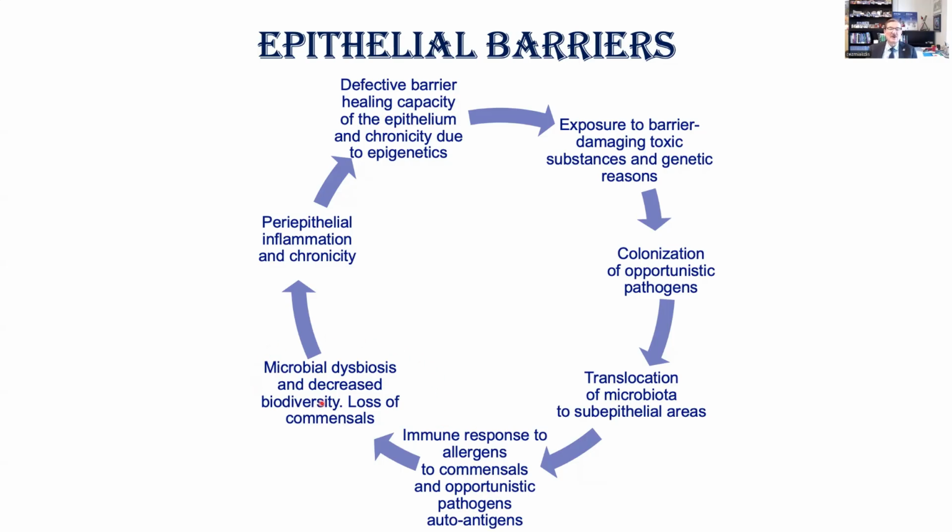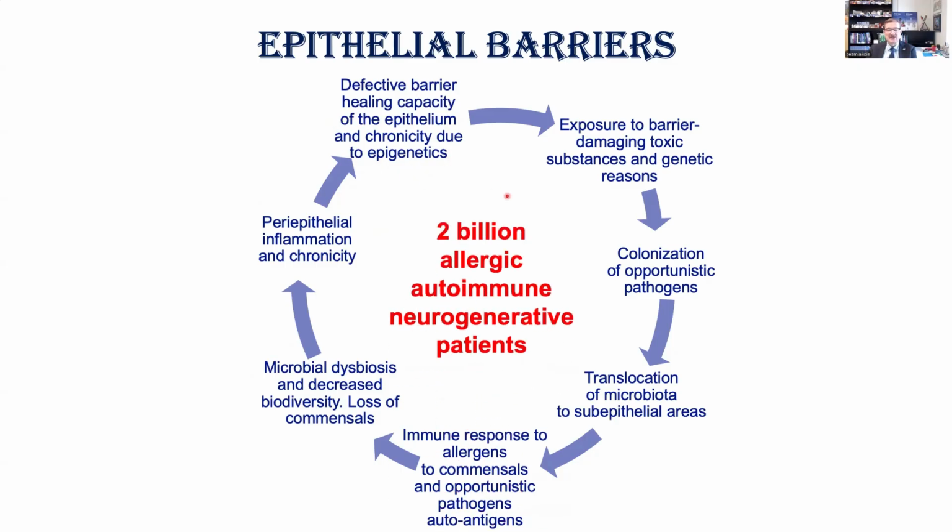So the microbiome changes its character because of the immune response and because of the effect of toxic substances altogether. And there is periepithelial inflammation and chronicity, and defective barrier healing capacity of the epithelium, and due to chronicity, this reaction continues, and this causes 2 billion allergic, autoimmune, and neurodegenerative patients.